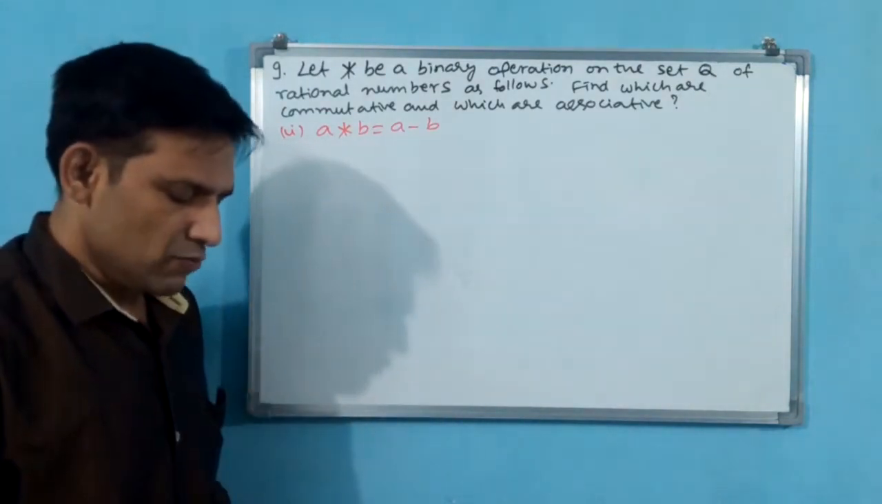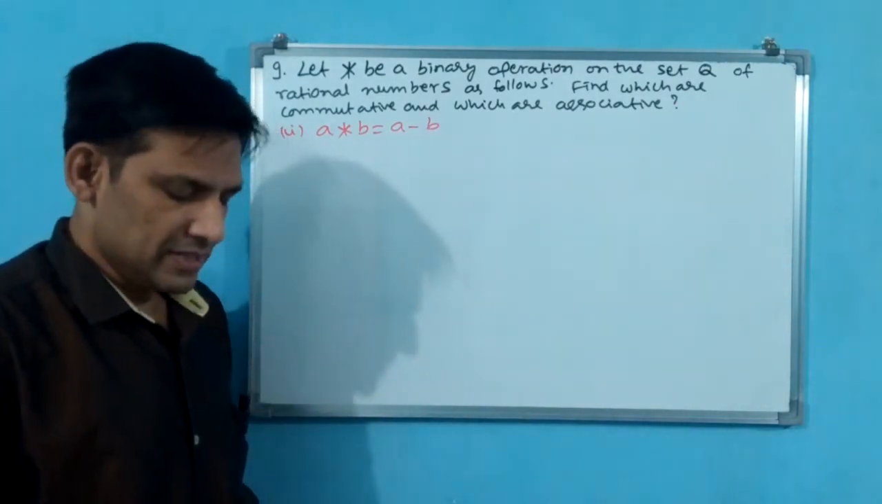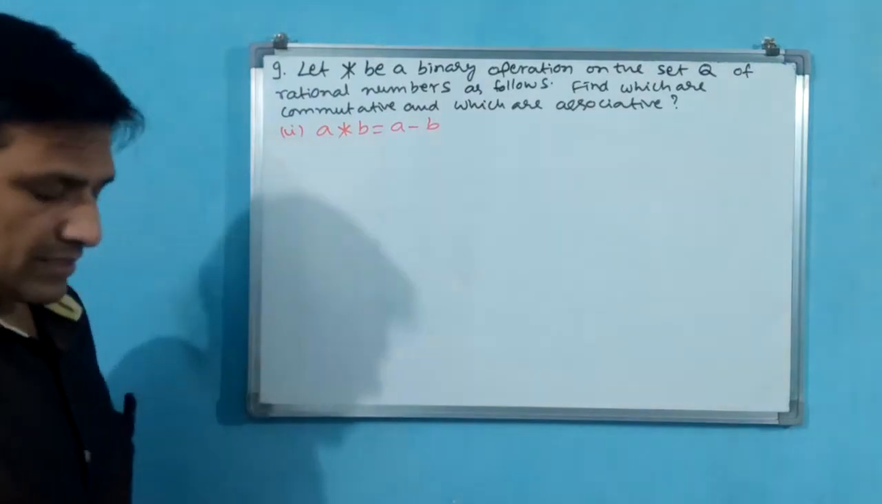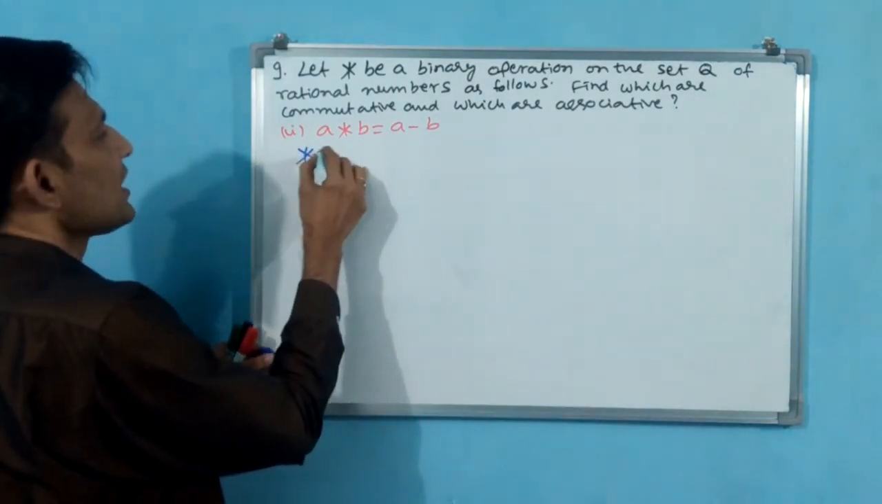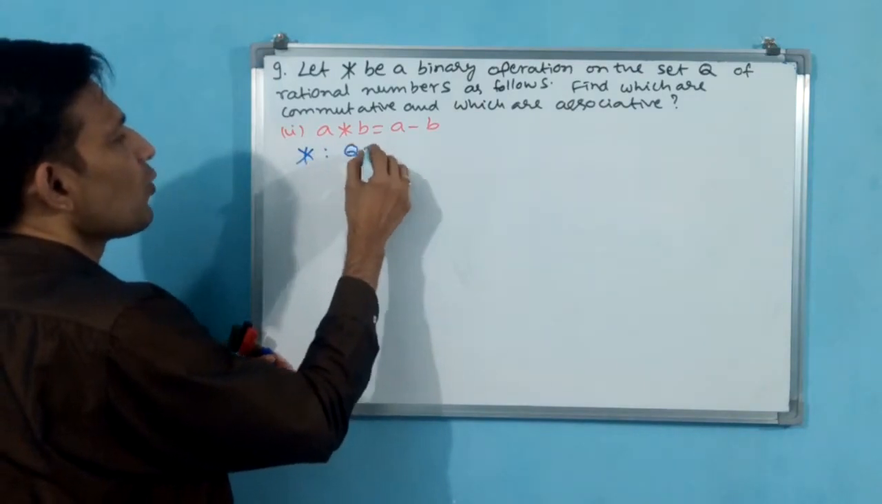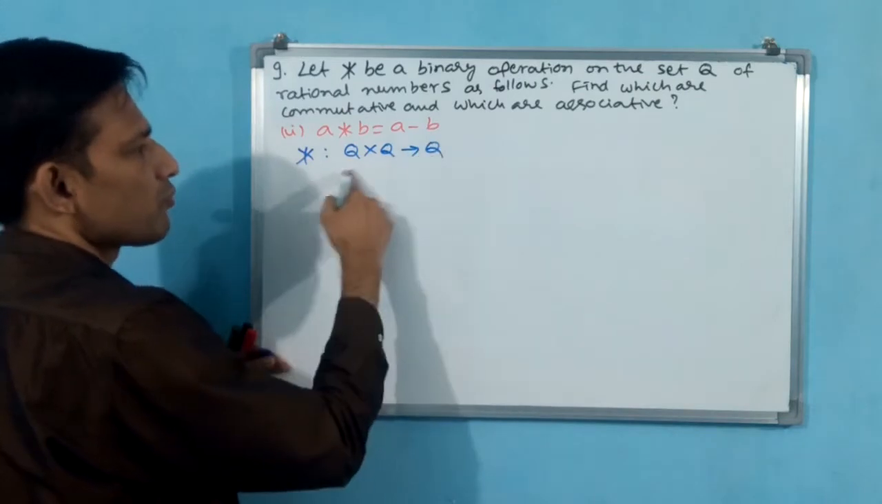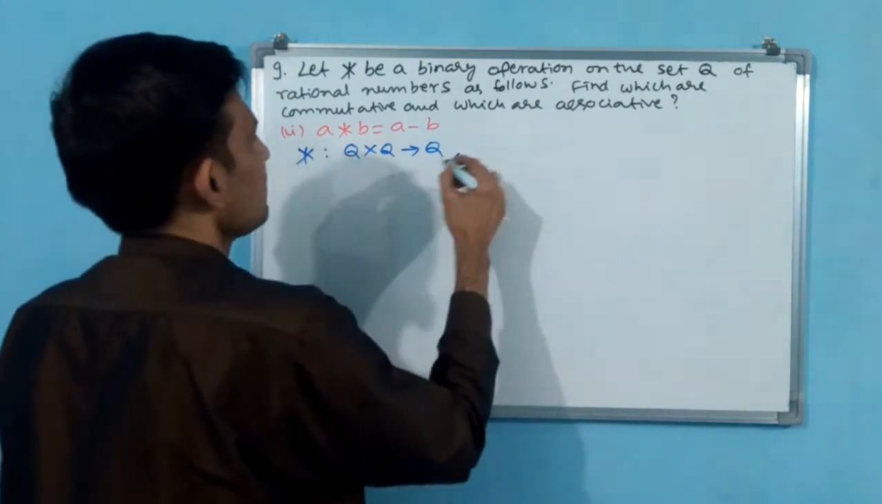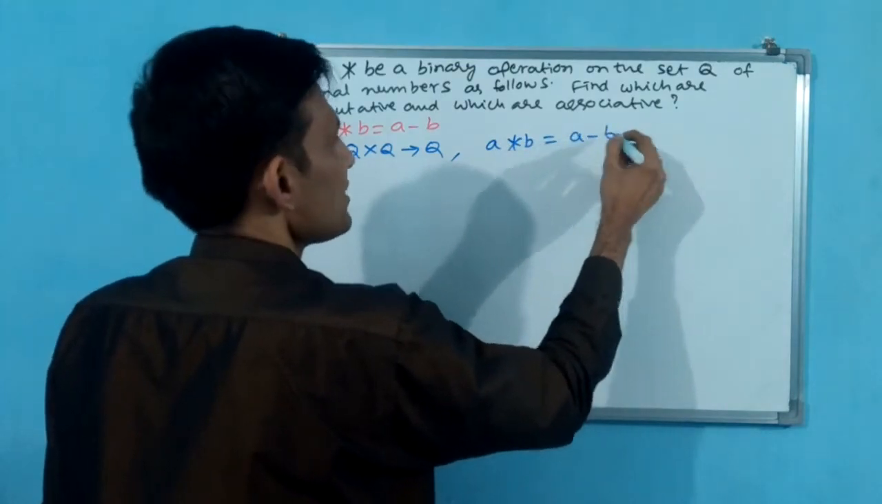Okay. See, we came to know that Q is quotient, that means rational numbers. Let us first write that rational number symbol. Here the binary operation star is a map from Q cross Q to Q, product to product. Okay. Now a star b, this is the original operation: a minus b.